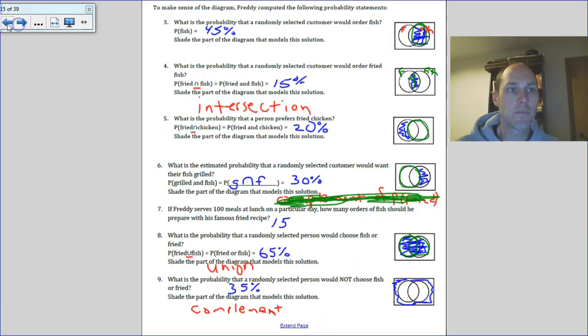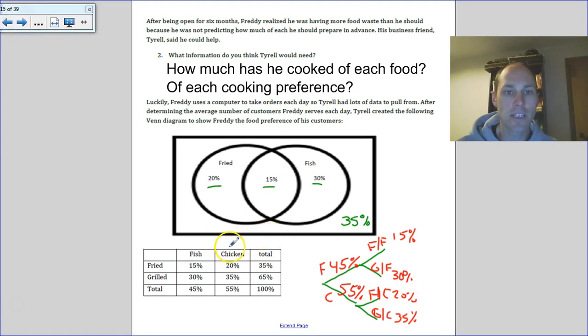65%. Now, the important thing as we're doing that is we need to make sure that we, if we're looking at a table, if we're looking at probably fish is 45%, fried is 35%, we've got a total of, what is that, 80% there? But we're really adding all these columns up in this row.